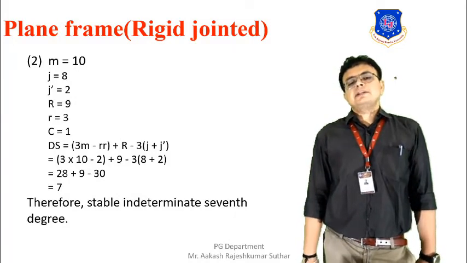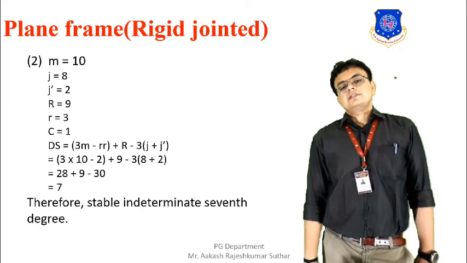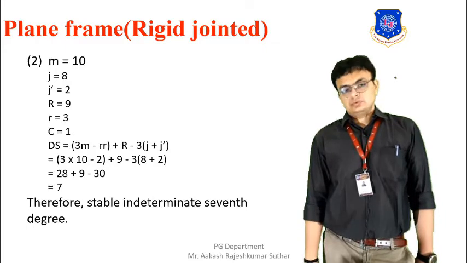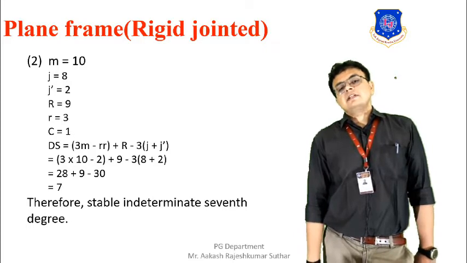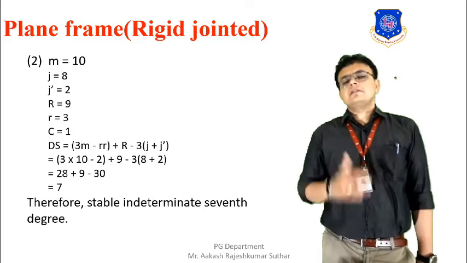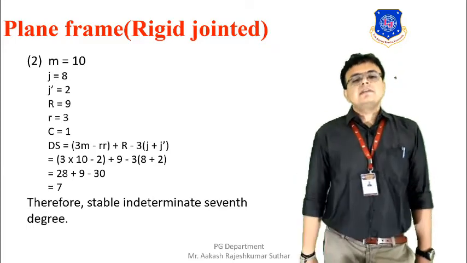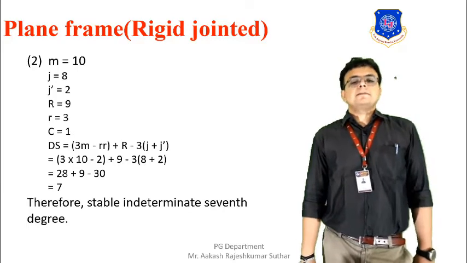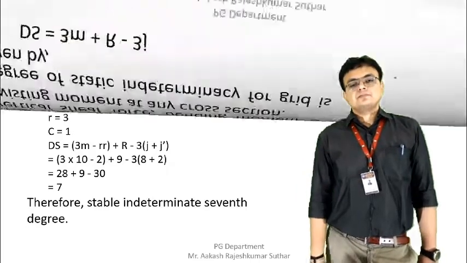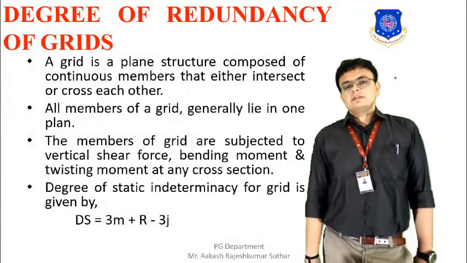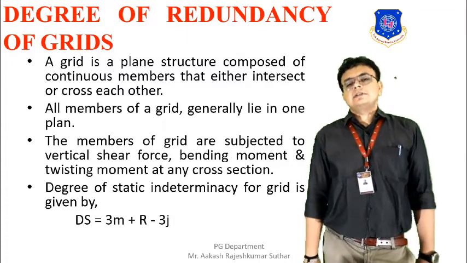And yes, we just have to use the formula for the DS. It is equal to 3m minus r plus capital R minus 3j plus j dash. So 3 into 10 minus 2, plus reactions that is 9, minus 3 into joints that is 8 plus hinges that is 2. After putting all the values into the formula and solving, we finally get the value of DS equal to 7. Therefore, we can say that it is stable and indeterminate to the 7th degree. So this is how we find the degree of static indeterminacy for a plane frame.